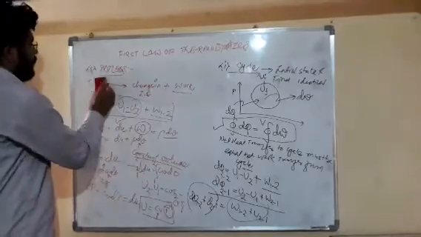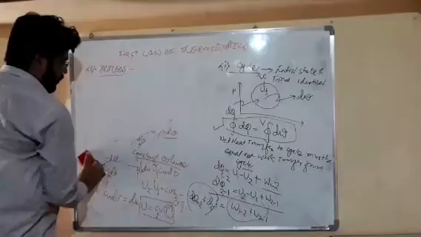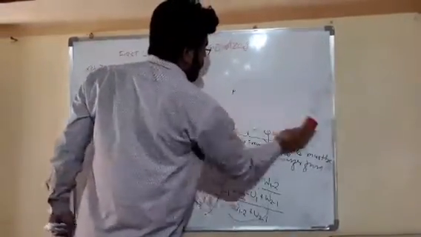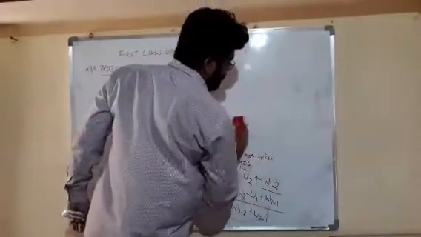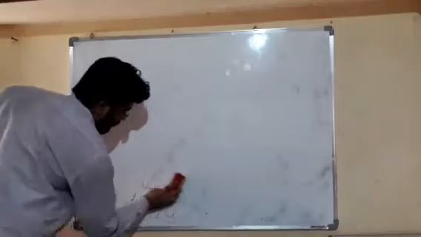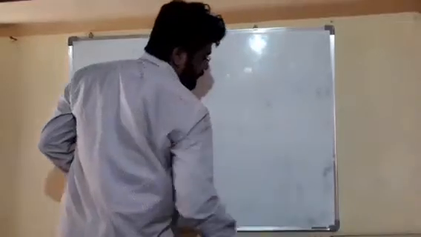We have taken the first law for a process and for a cycle. Now we will take different types of processes, and we will find the work done and heat transfer for each process.